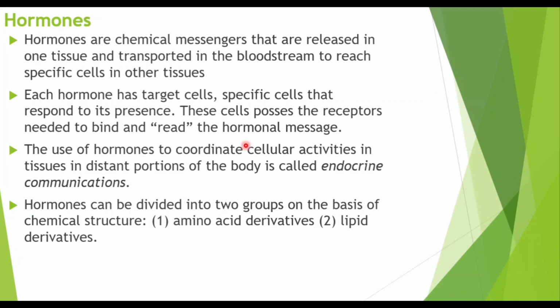So after we finish eating, the pancreas releases insulin and increases the rate by which our body stores sugar as starch or as glycogen in our body. And that is the opposite when we have not eaten for long: the body releases glucagon that increases the blood sugar by decreasing the storage of sugar in our cells, releasing the glycogen and starch that we have stored before and breaking them down to bring glucose. So that is how hormones work.